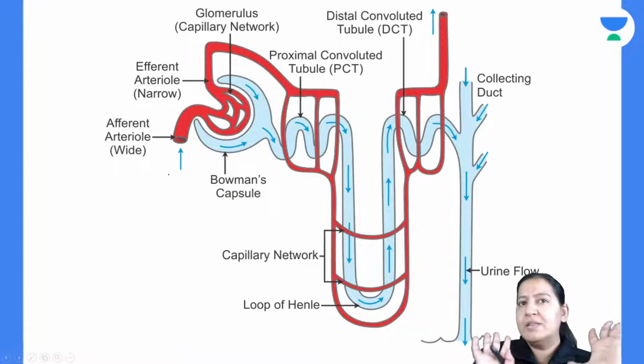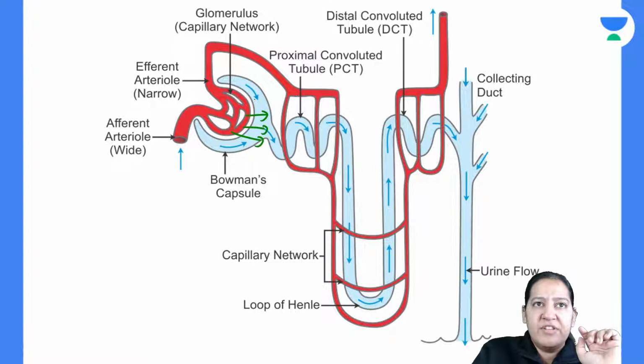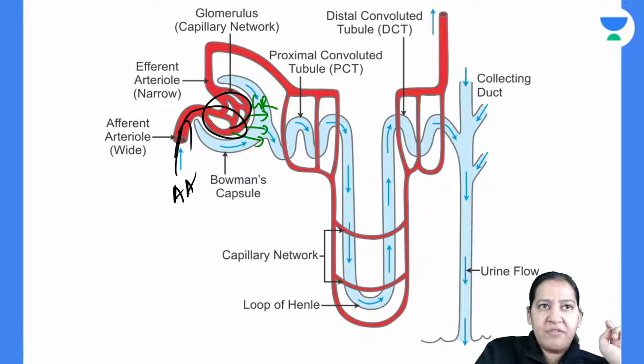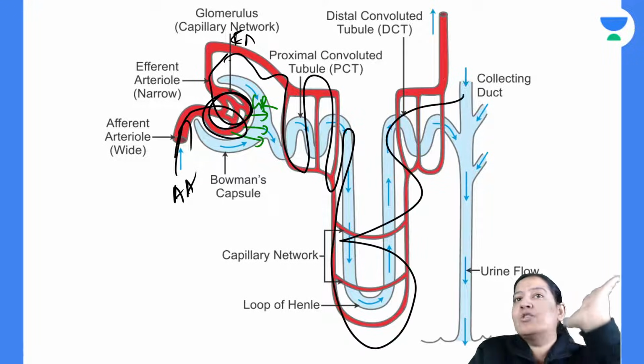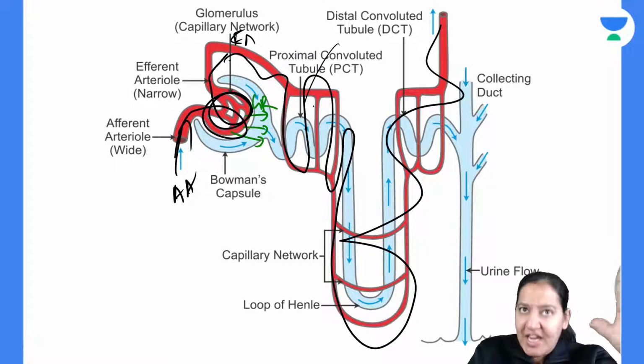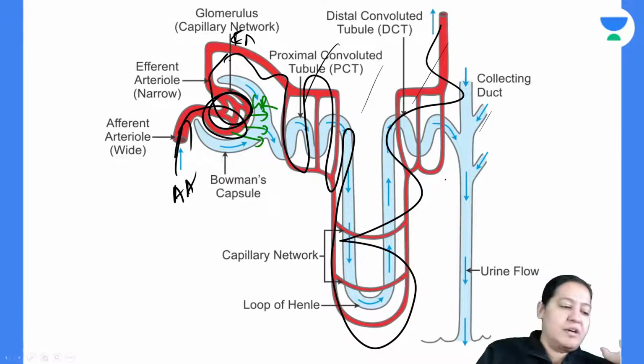Do you have any doubt in this diagram? So the first step is glomerular filtration, which will happen here. After that, this is the afferent arteriole. See, beautiful diagram. Afferent arteriole forming a tuft of capillary, efferent arteriole coming out. And after coming out, the efferent arteriole forms peritubular capillaries over all the tubules. That is PCT, loop of Henle, DCT and collecting duct.